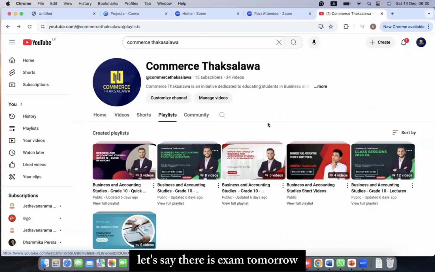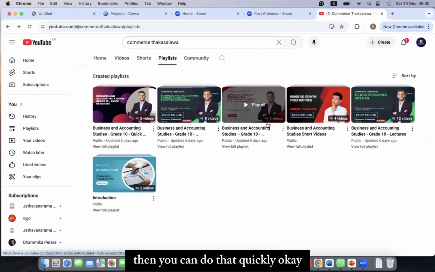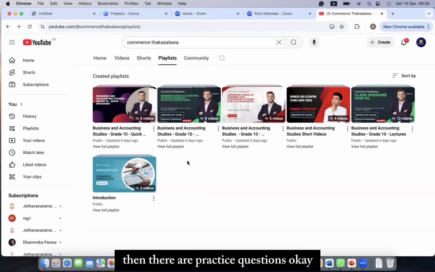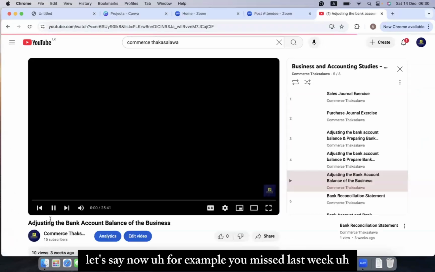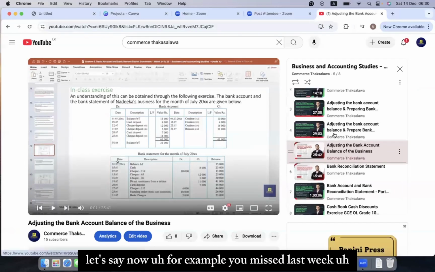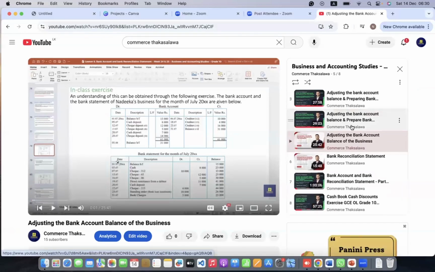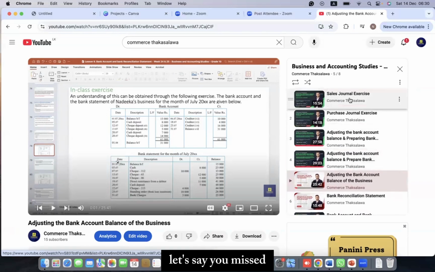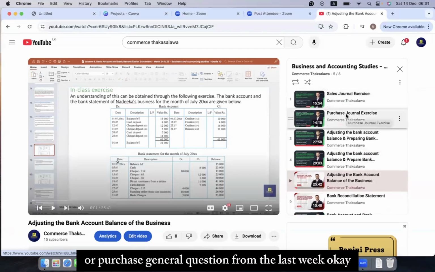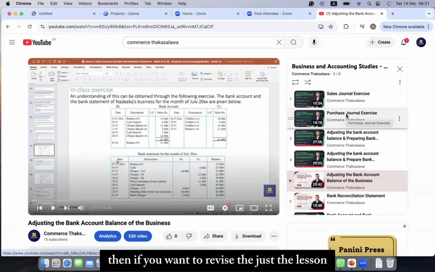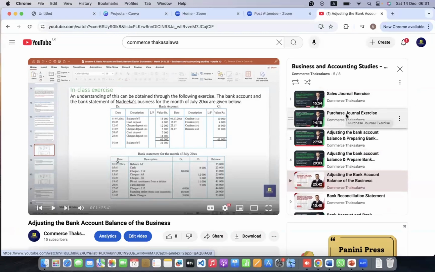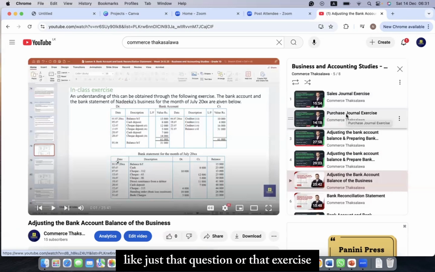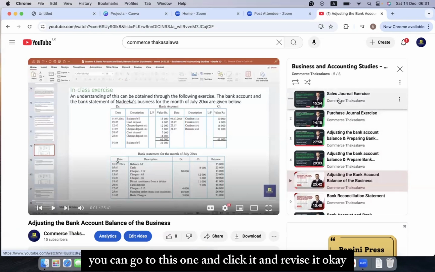Let's say there is exam tomorrow and you want to revise something very quickly, then you can do that quick revision. Then there are practice questions. Let's say now, for example, you missed last week. Let's say you missed a sales journal question or purchase journal question from the last week. Then if you want to revise just that question or that exercise, you can go to this one and click it and revise it.